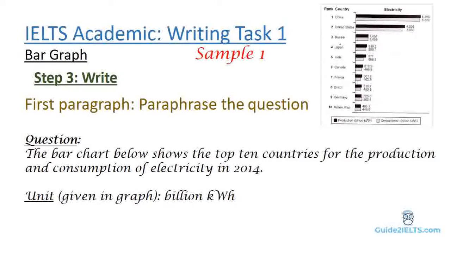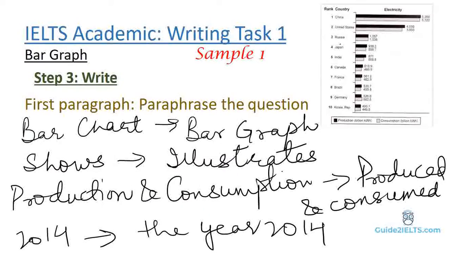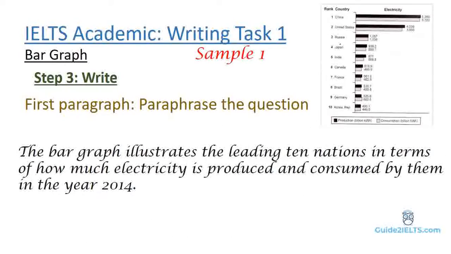We'll paraphrase this question for the first paragraph. We'll change bar chart to bar graph, shows to illustrates, just 2014 to in the year 2014, and production and consumption to produced and consumed. So our first paragraph will be, the bar graph illustrates the leading 10 nations in terms of how much electricity is produced and consumed by them in the year 2014.